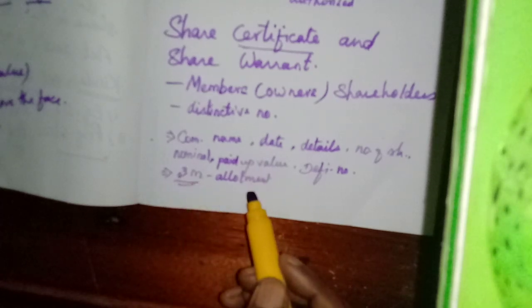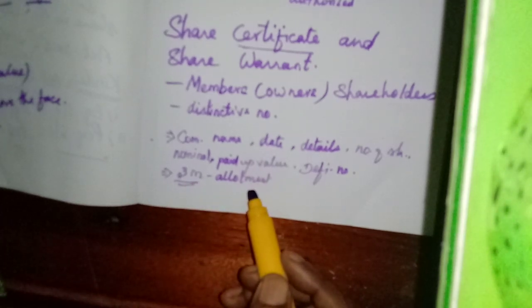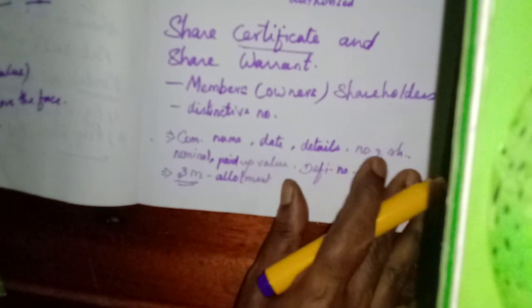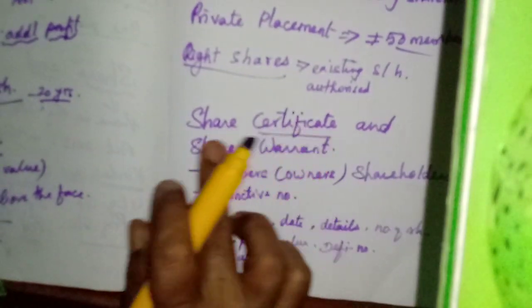This share certificate must be issued to the shareholder within 3 months of allotment. After the allotment, within 3 months, they have to issue the share certificate to the shareholder. Once he has been given the share certificate, he is called the member or owner of the company. Then, like a share certificate, another document is there, called the share warrant.